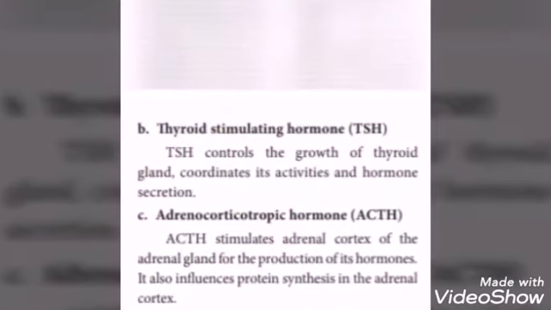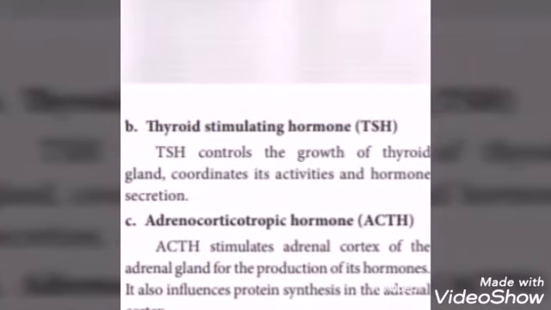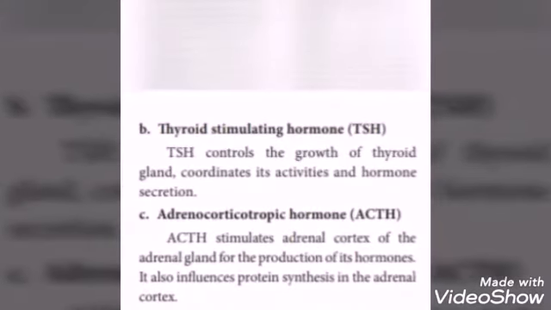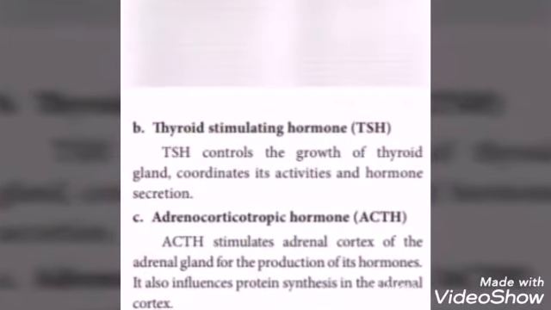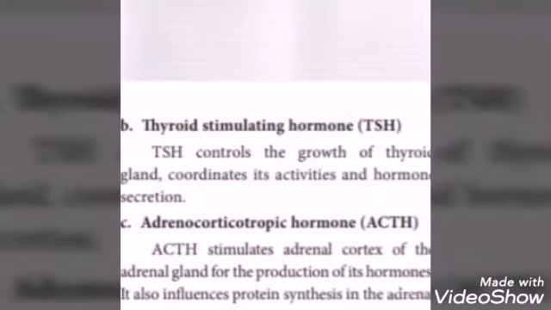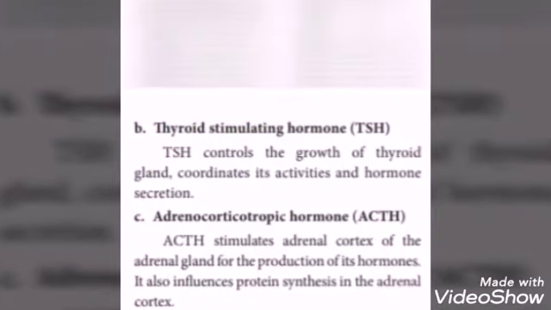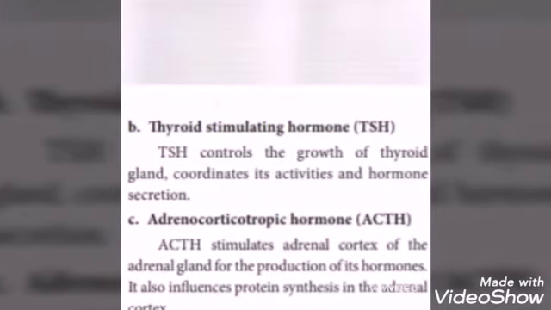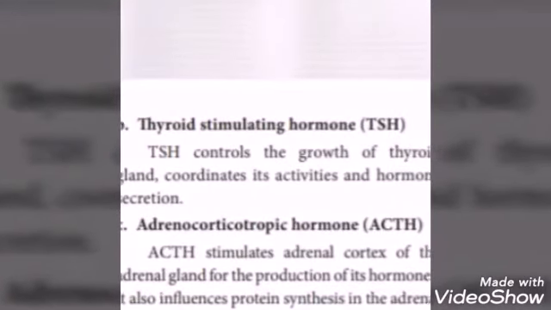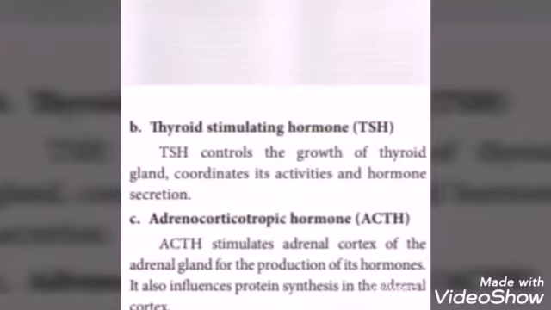Next, thyroid stimulating hormone, TSH. Thyroid stimulating hormone controls the growth of the thyroid gland and coordinates its activities and hormone secretion. So, TSH is a pituitary hormone that stimulates the thyroid gland to produce thyroxine and triiodothyronine, which stimulate the metabolism of almost every tissue in the body. Next one, ACTH, adrenocorticotropic hormone.